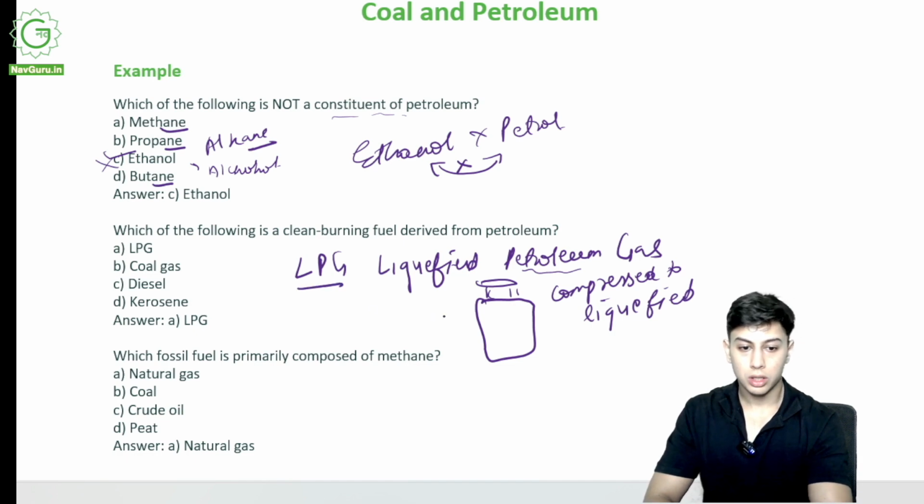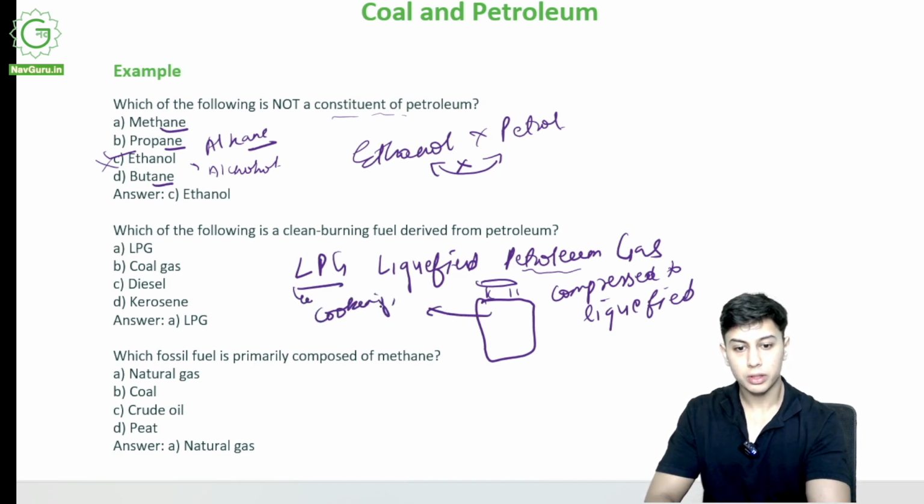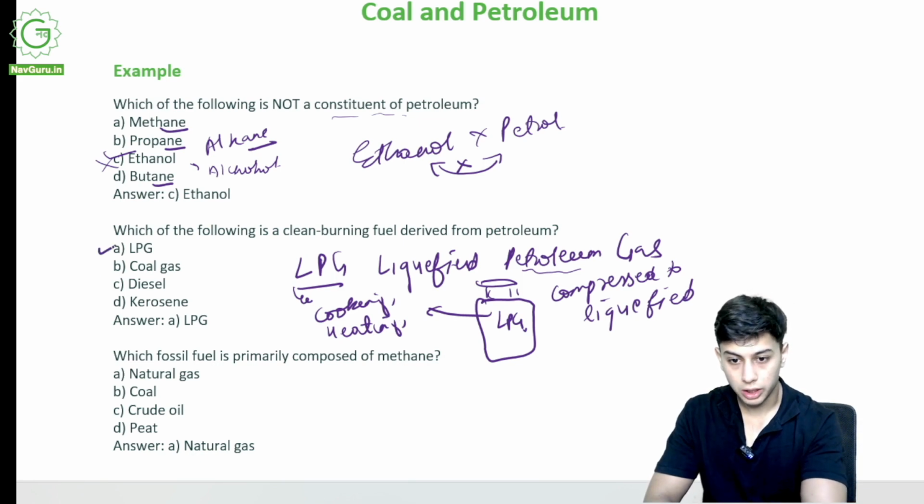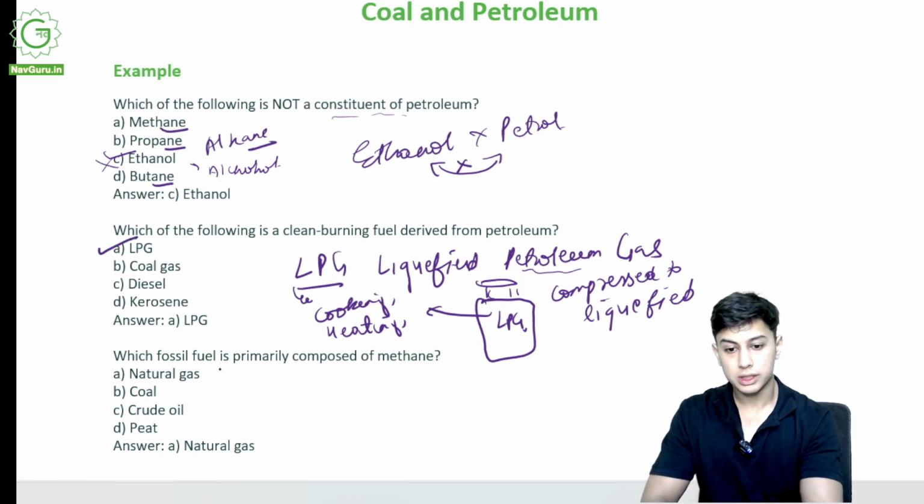Now, this is used for cooking, heating, and in some vehicles as well. So, LPG.